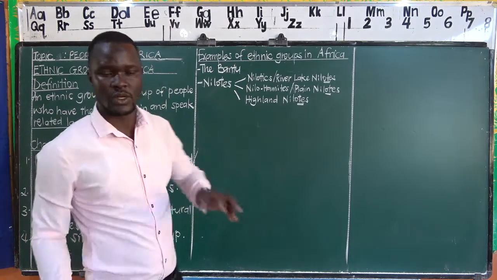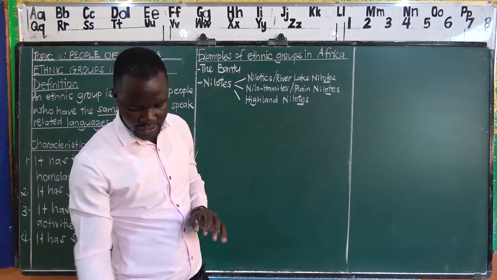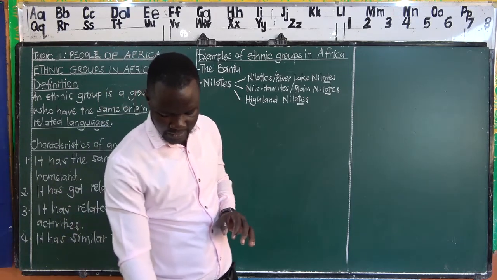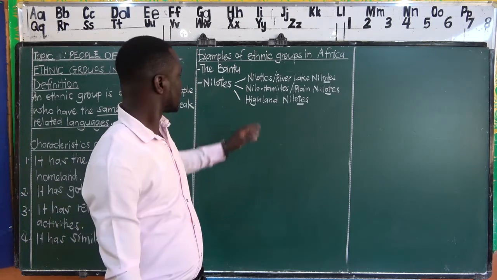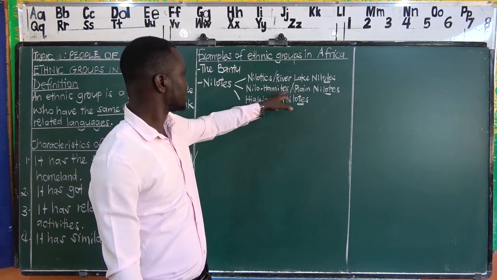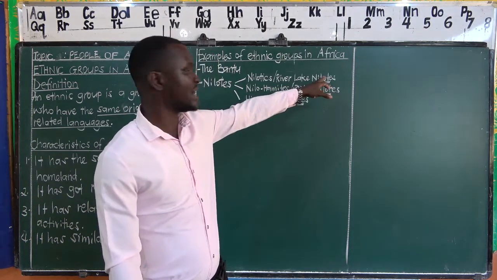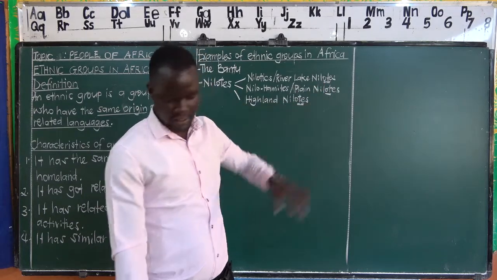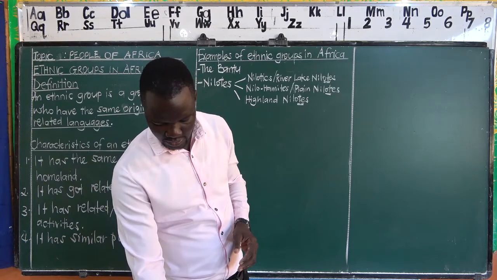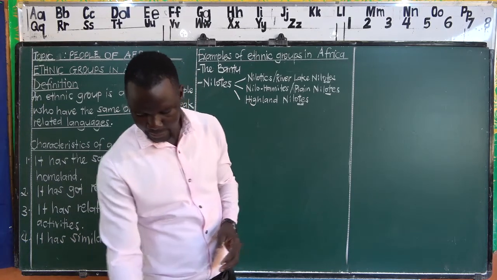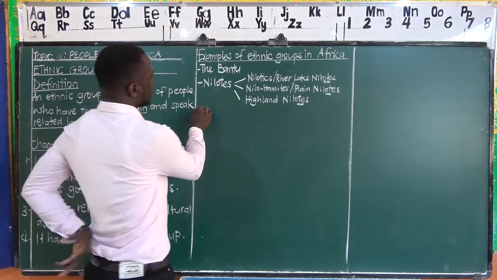So it makes us note that in this subgroup of the Nilotes, we have very many. We have the Plain Nilotes, that we have called the Nilohamites. We have the River Lake Nilotes. So that makes us understand these as the subgroups of the Nilotes. And then we have the other one.